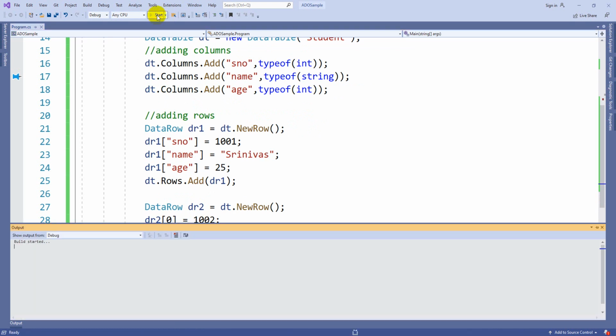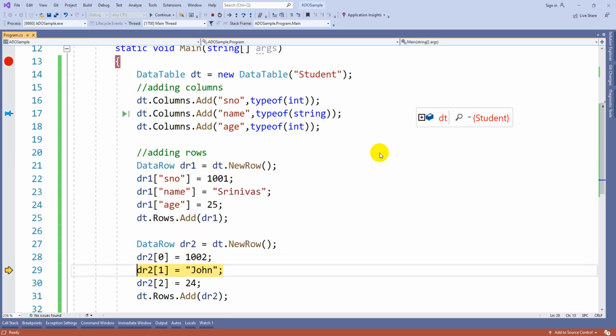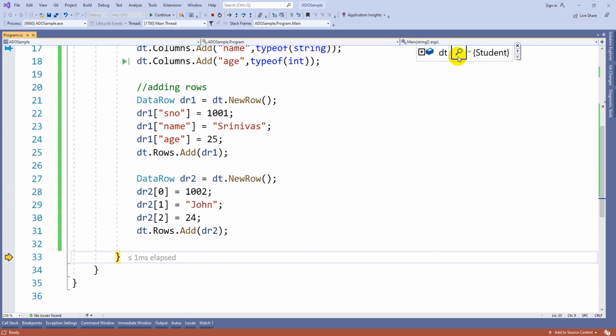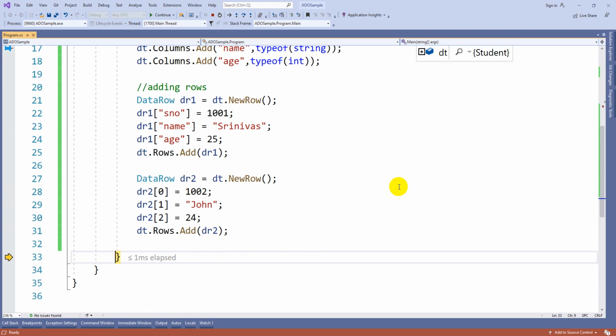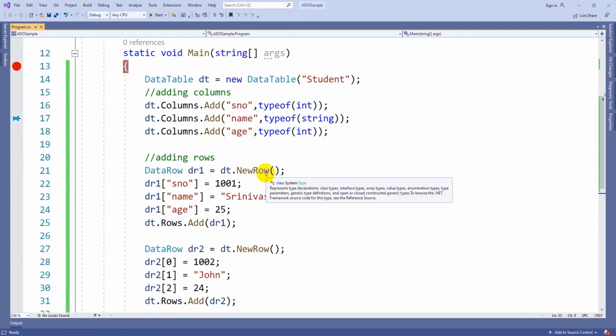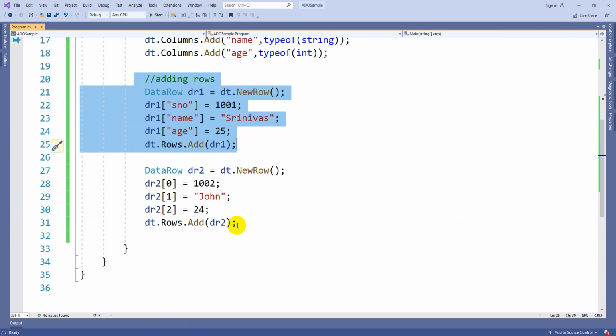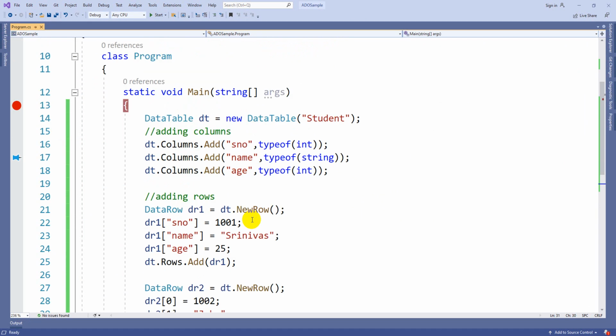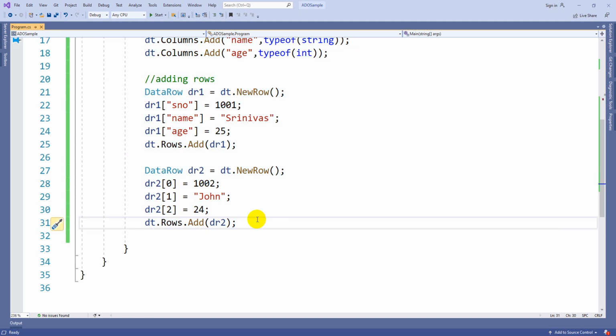So now if I execute, after completing all the statements, now you can see this particular pin symbol. So there are 2 rows available. So like this you can create a table and you can create columns and you can create rows and you can add rows to the table. So this is one step, guys. In real time you won't get a chance to do all this stuff. Directly we will get data from a SQL table. From there we need to understand how to print it or how to perform any transaction. That is what the next step is now.